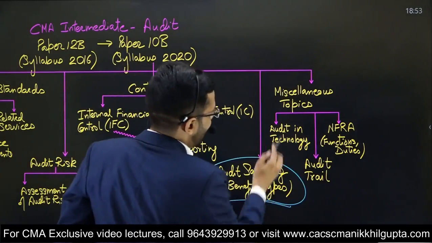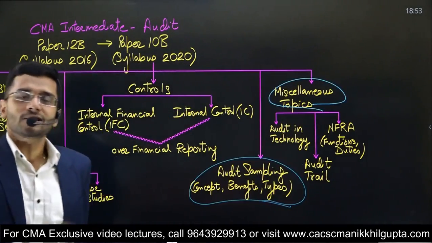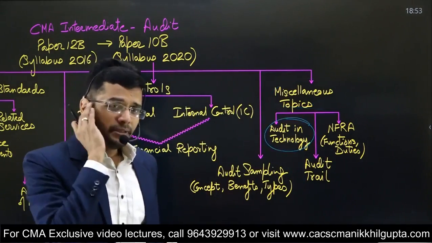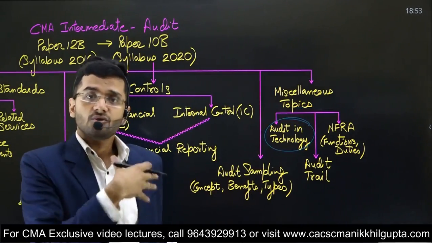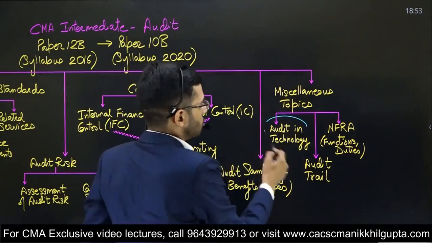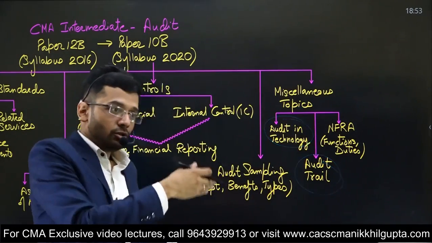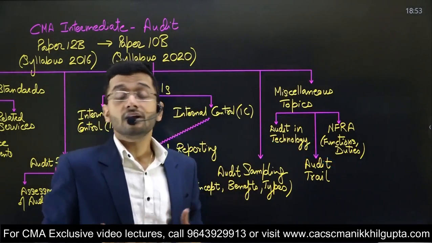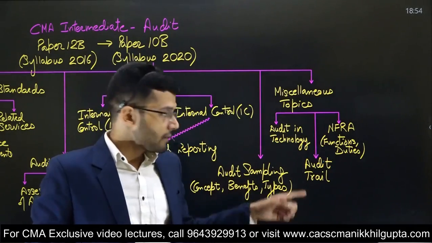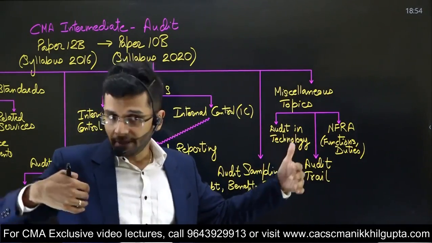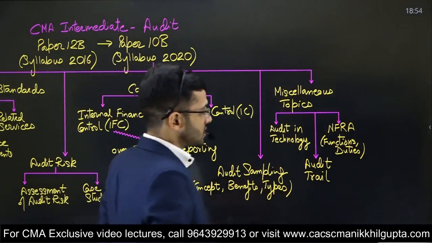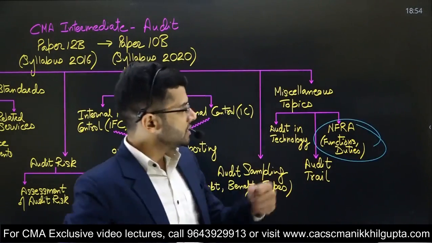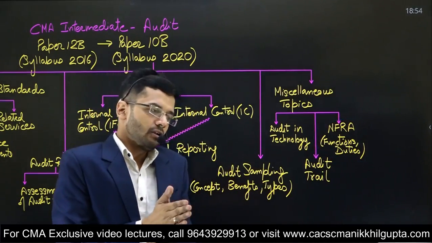And last, some miscellaneous topics have been introduced, some small topics like audit in technology. How would audit be relevant in a technological environment where everything runs automatically? In those situations, how will audit run? Audit in technology. Audit trail. How would the trail of audit go? Trail means if I change an accounting entry from my financial books, would I be able to know about it? That is audit trail. So whether I'll be able to map the trail or not, that's another thing which has been introduced. And NFRA, it's an authority which regulates the reporting framework in the country. Duties and functions of NFRA are introduced in your syllabus.